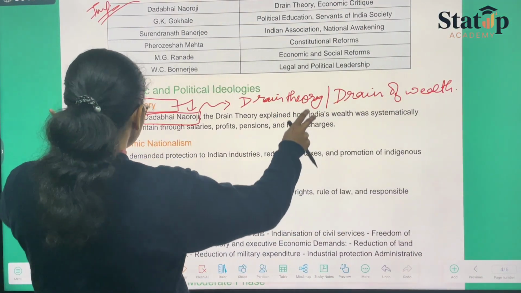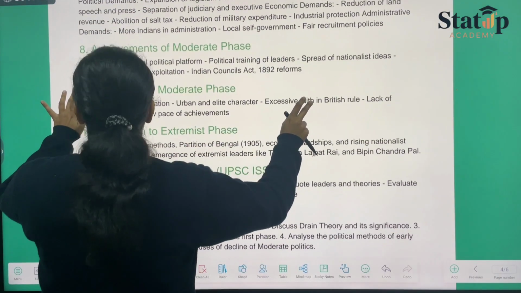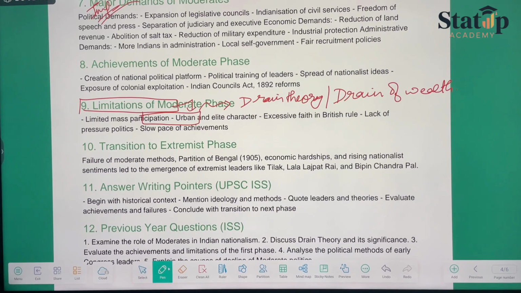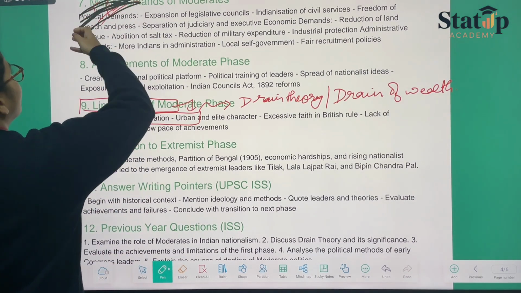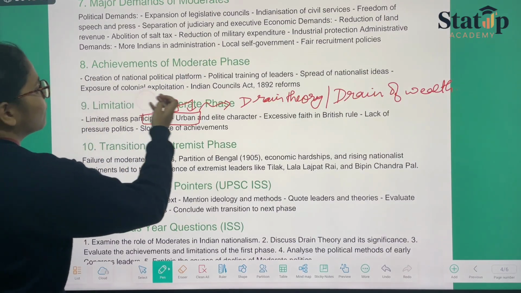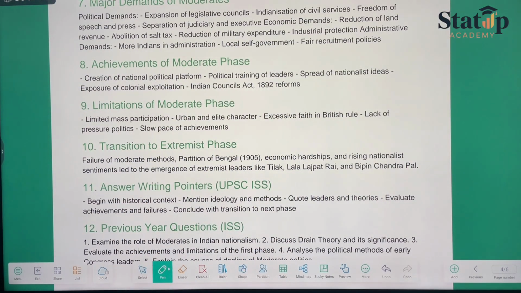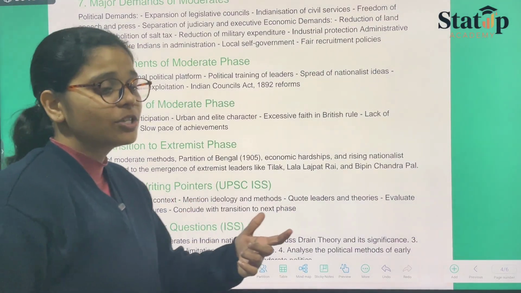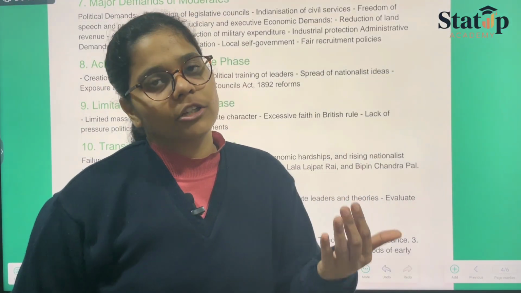Then we come to the major demands of the moderates, what they actually demanded, what their petitions consisted of. The actual demands were expansion of the legislative council, that is, Indianization of civil services. Expansion of the legislative council means to include the Indian people while making the laws.